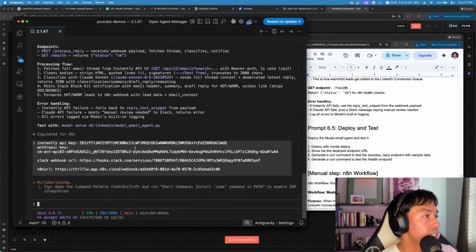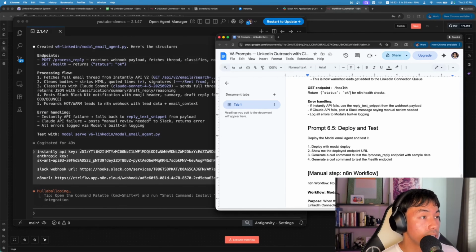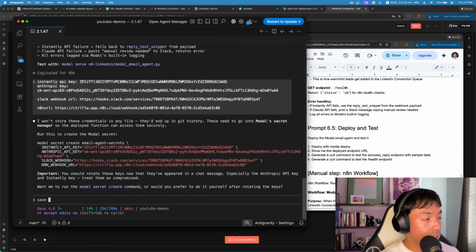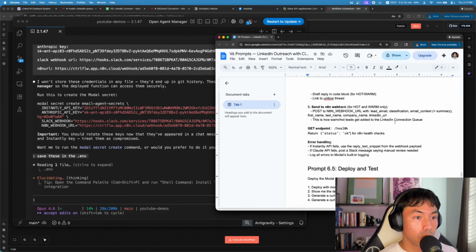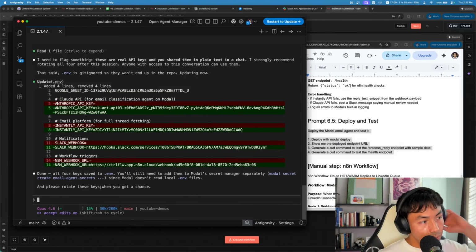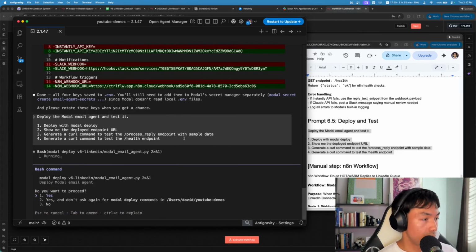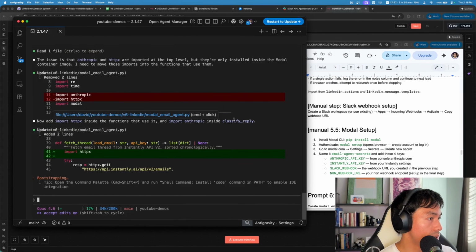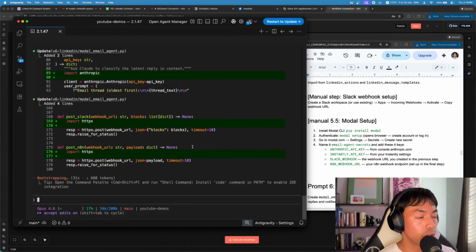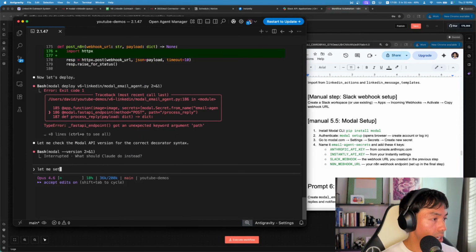Cool. So now it has everything here, and now I'm giving it all of the stuff that it needs to push this data. So I'm going to tell Claude Code, save these in .env, and then it'll grab it when we need it. So the next prompt will be to deploy and test. Yeah, so cool. Now that it's saved, I'm going to paste the prompt 6.5 to deploy and test all these. But we're actually going to need a modal, which I don't believe I have set up. Let me see. So while Claude Code is figuring that out, let us see if we have modal set up, which I don't believe we do. Okay, let me set up modal.